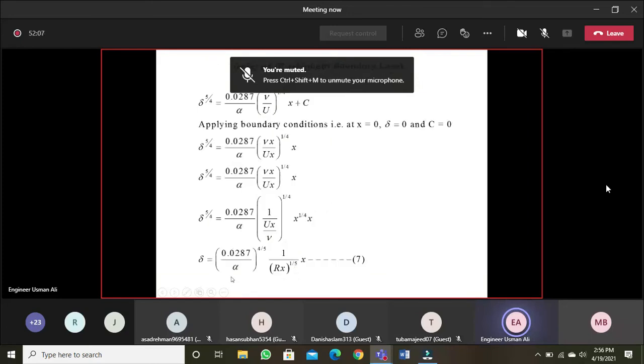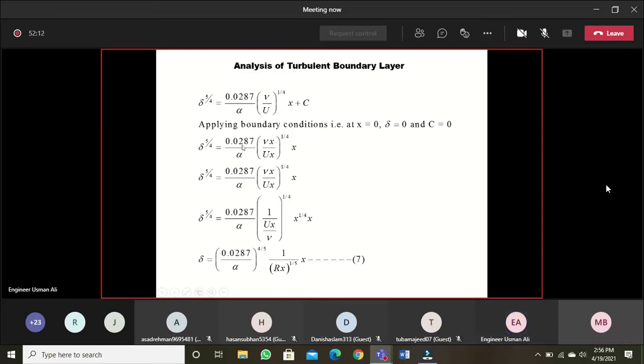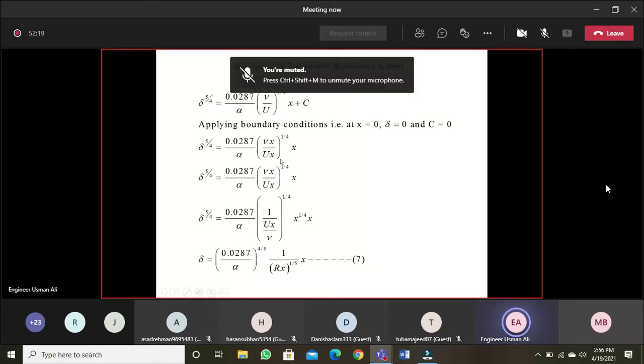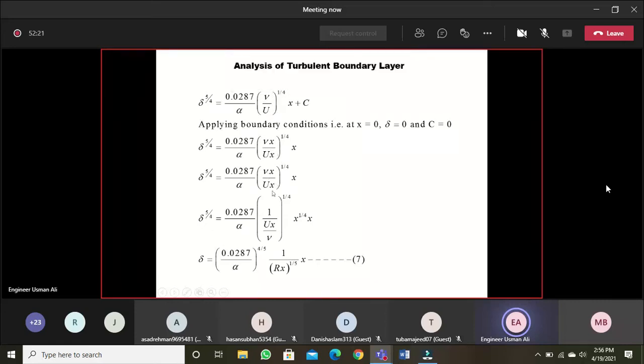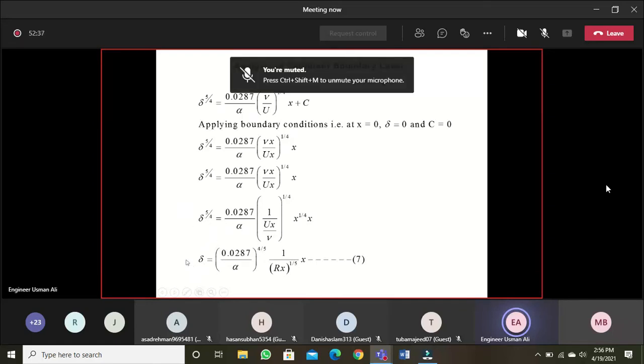Now further we can simplify it. We have to remove this power. So further what we can do, we can multiply and divide with x within this brackets, and further we can take this nu to the denominator. So it will be 1 over ux over nu, and x power 1 by 4 will be taken out. So this is called the local Reynolds number, ux over nu. So we can write, and taking the power on both sides of the equation as 4 by 5.